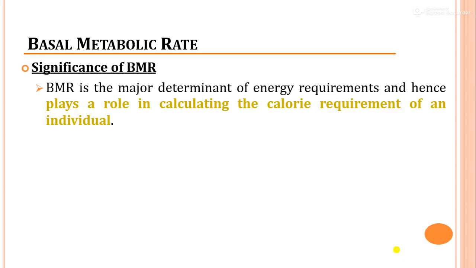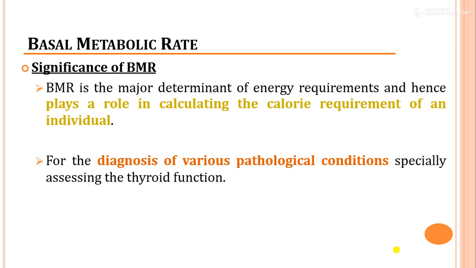This BMR is important, as I told you in the beginning, it is an important determinant of energy requirement and plays an important role when we calculate the calorie requirement of an individual. It is used for diagnostic purposes in certain conditions, especially in assessing thyroid function when a hormone assay or isotope scanning is not available.